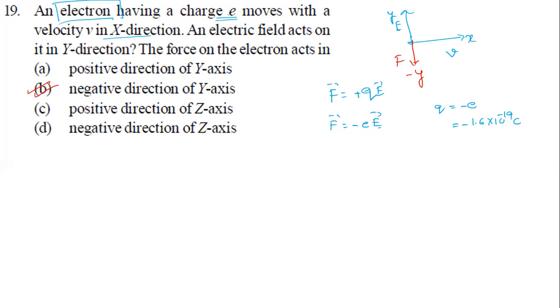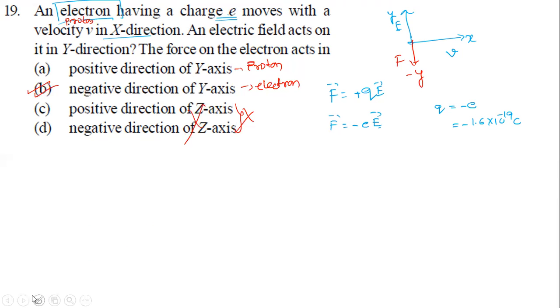Sir, in the case of electron, is the given option for proton? What is the correct option? Positive y axis is for proton. The correct option is for electron. So these other options are not possible at all for an electric field. It is either along or against. Only those two are possible.